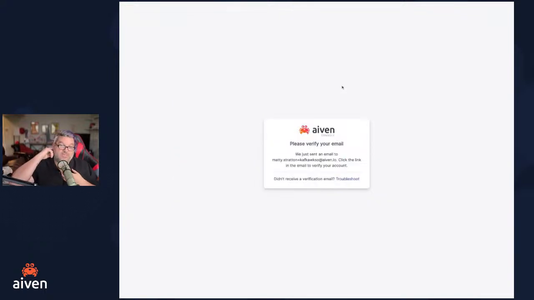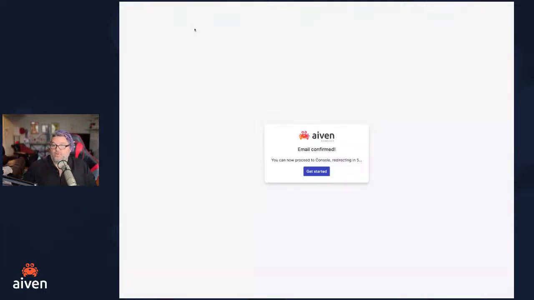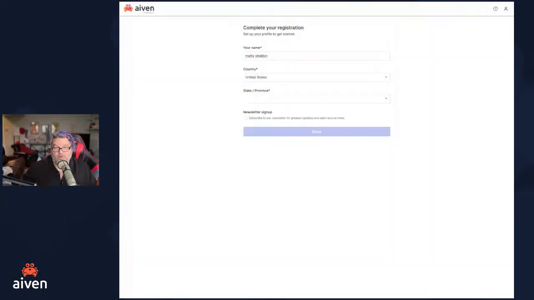What this is going to do is shoot me an email to verify my account. We've all done these kinds of verifications before, so we don't need to see how this goes. I've gotten a URL that I can go to, and it says, cool, I am being verified now. Very exciting. Everyone, let me know in the chat if you're following along, if you've gotten to this step. We give it just some quick information.